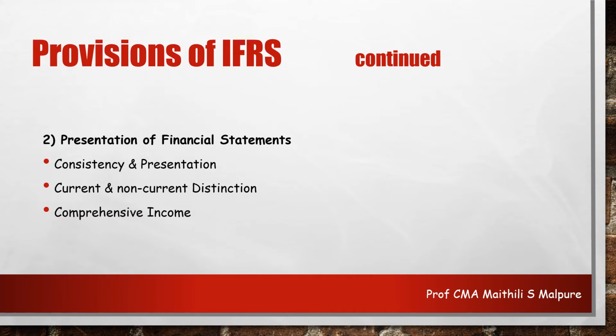Next is comprehensive income. What is comprehensive income? Change in the equity during the year may have some transactions which arise with shareholders and measure some comprehensive income. Also, such comprehensive income may not be the total part of profit or loss for the period, or it may be. So whatever changes are happening, due to that there may be changes in the income.